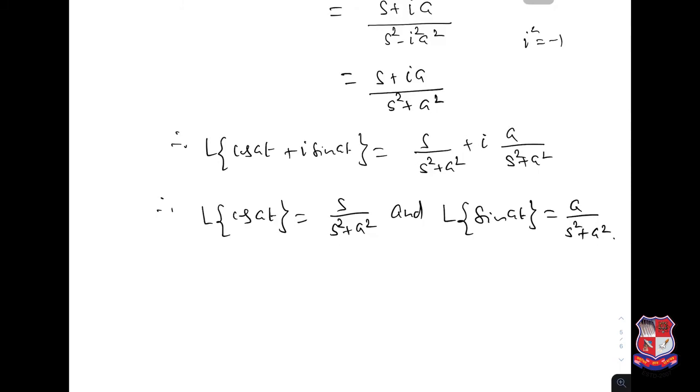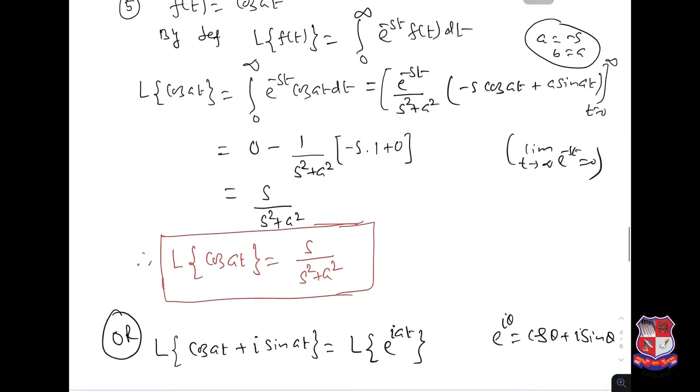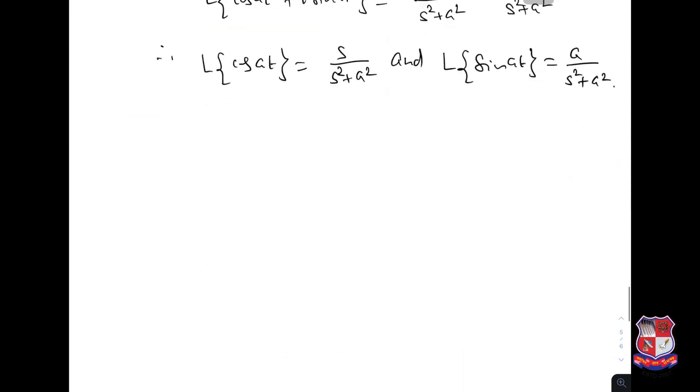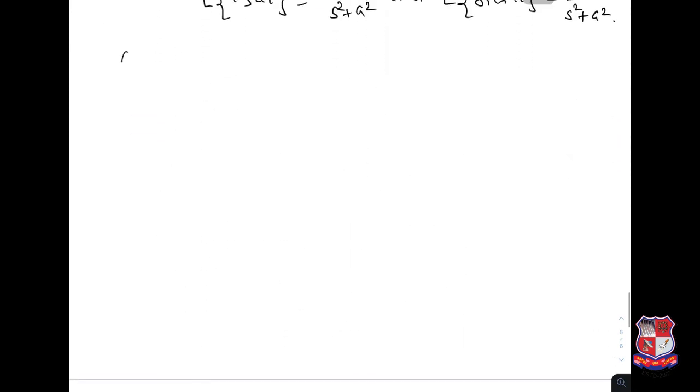Okay, now let us take the Laplace transformation of hyperbolic functions. So f(t) equal to cosine hyperbolic at, and this was asked even in GTU winter 13.